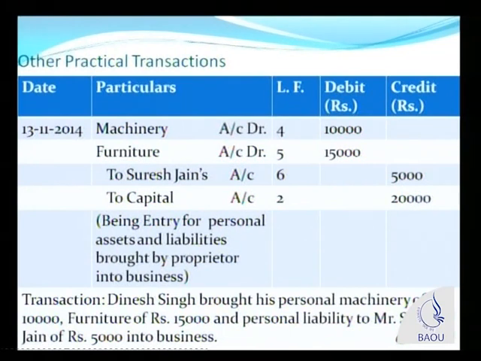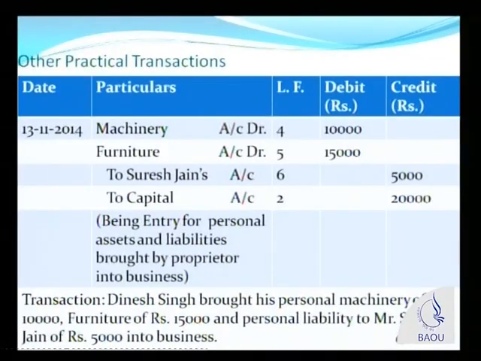Now, because he brings machinery into business, we have recorded this transaction on 13th November 2014. We are taking one date after the 12th that we had seen in the last transaction. Machinery comes into business. We are recording these transactions in the books of Dinesh Corporation. So from the viewpoint of Dinesh Corporation, machinery comes, furniture comes. Therefore, these are 2 assets. Machinery and furniture are assets. Asset plus increases. Therefore, that account will be debited.